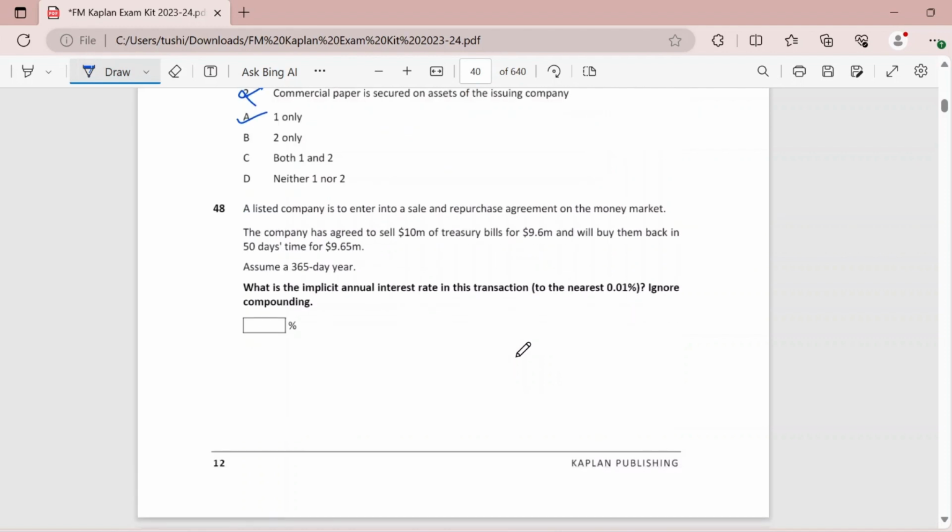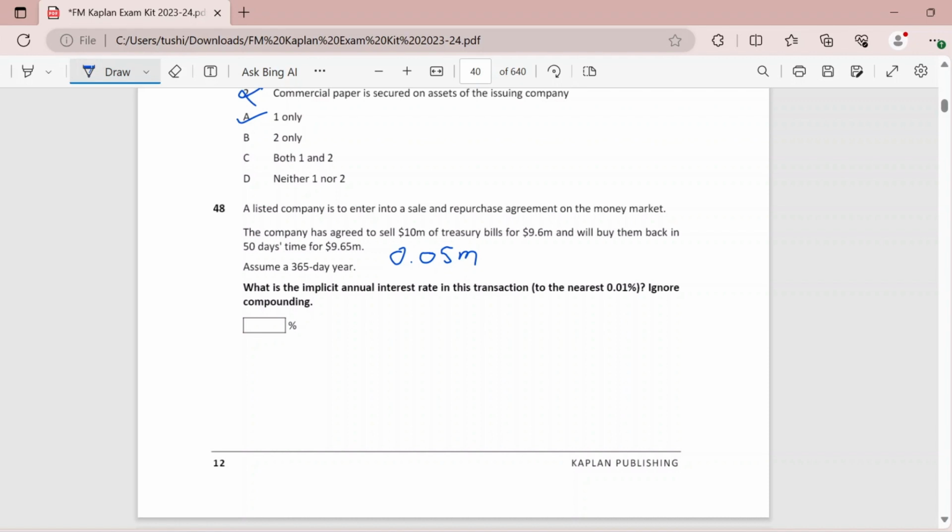A listed company is to enter into a sale and repurchase agreement on the money market. The company has agreed to sell $10 million of treasury bills for 9.6 and will buy them back in 50 days' time for 9.65. So we have to calculate what is the implicit annual interest rate in this transaction. First, we need to find out the difference. We are selling it for 9.6 and we will buy it back at 9.65. So the difference is 9.65 minus 9.6, which comes out to be 0.05 million dollars. So this is actually the increase in the value.